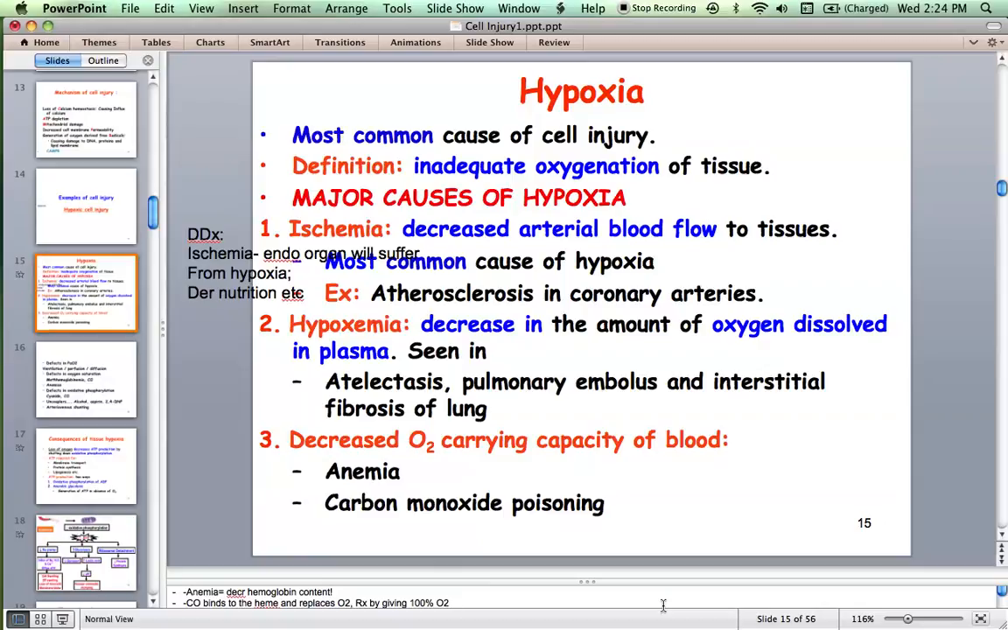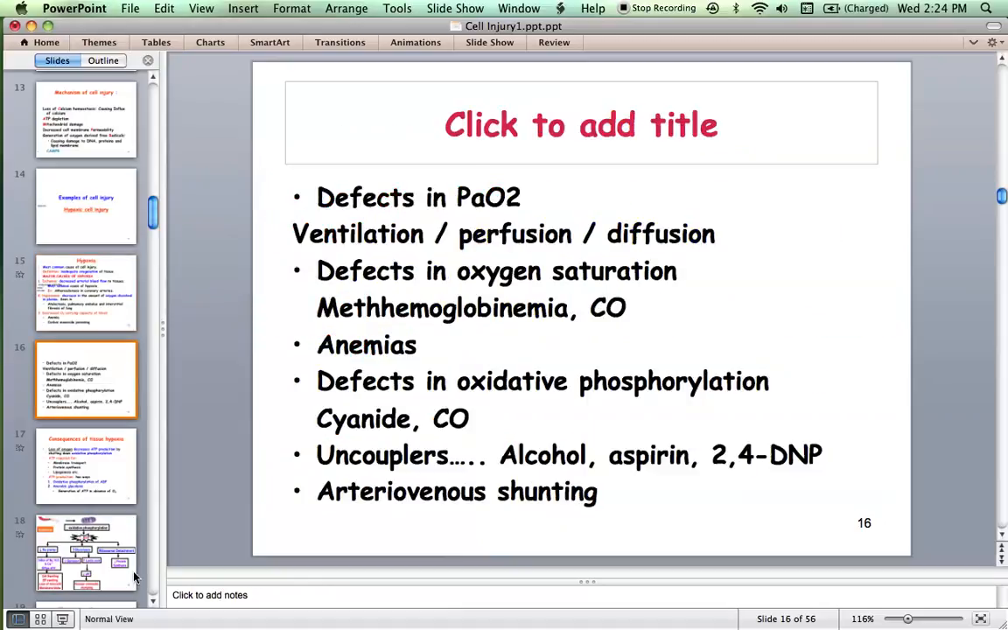So this we already discussed. When there is decreased partial pressure of oxygen, the oxygen that is dissolved in plasma, that is called hypoxemia, and the cause could be ventilation or perfusion or diffusion defects. That's the difference between partial pressure of oxygen and oxygen saturation. When I say oxygen saturation, I am speaking about oxygen bound to hemoglobin. When I say partial pressure of oxygen, I am speaking about oxygen dissolved in plasma. Please don't get confused.